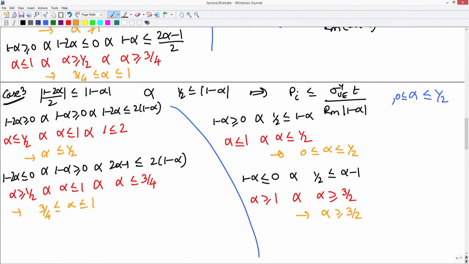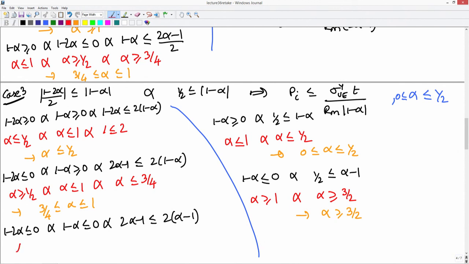Okay. The next condition is 1 minus 2 alpha less than or equal to 0 and 1 minus alpha is less than or equal to 0 and 2 alpha minus 1, because 1 minus 2 alpha is less than 0, must be less than or equal to 2 times alpha minus 1, again because 1 minus alpha is less than 0. Okay. Now, what will this tell us?